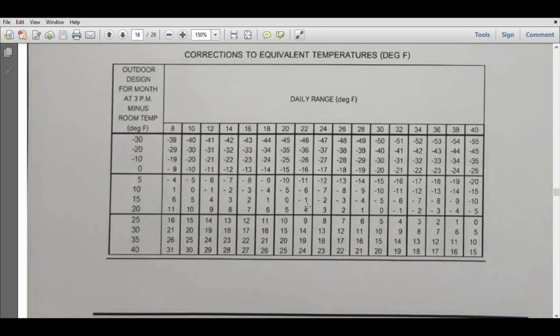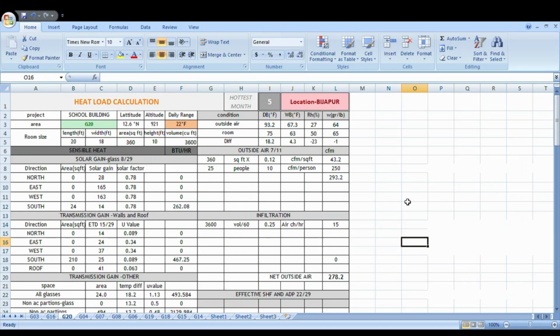You will get the value 4. So the correction factor is 4. So 21 plus 4 is 25. ETD value is 25. Oh, sorry. Okay, guys. See here, ETD is 25.